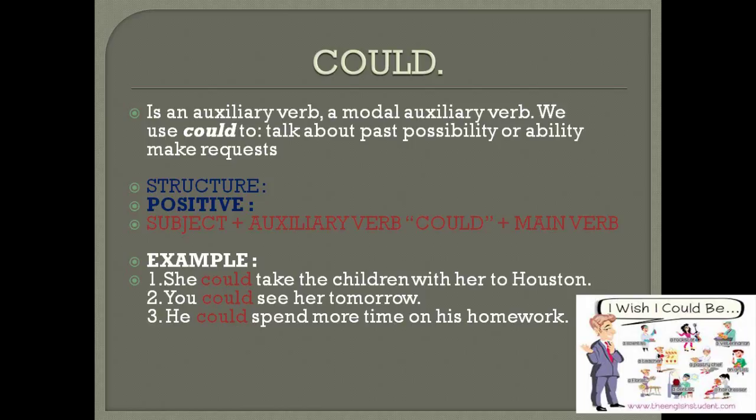Could. Could is a modal auxiliary verb. We use could to talk about past possibility or ability and to make a request. Structure, positive form: subject, auxiliary verb could, and main verb. Example: She could take the children with her to Houston. You could see her tomorrow. He could spend more time on his homework.